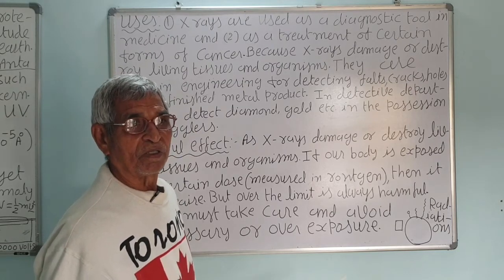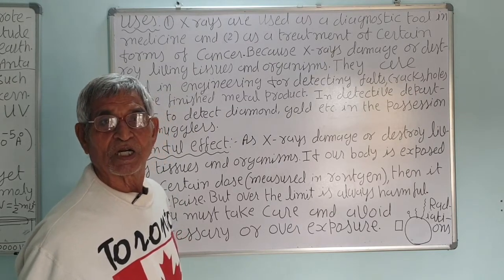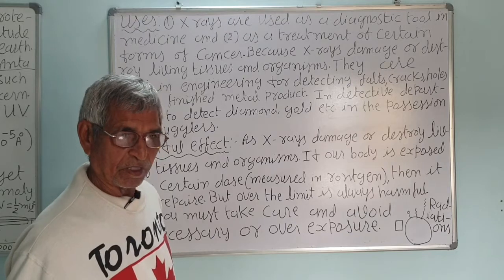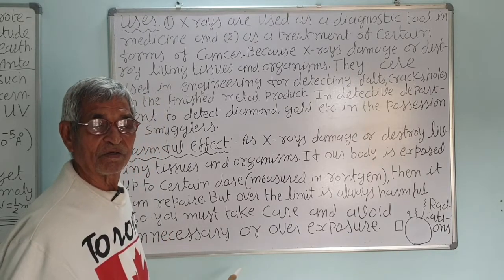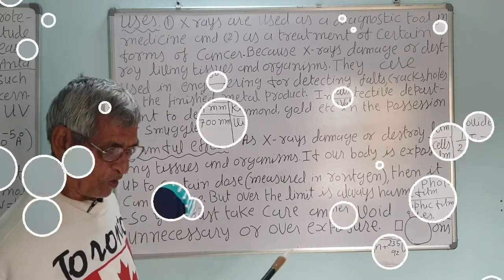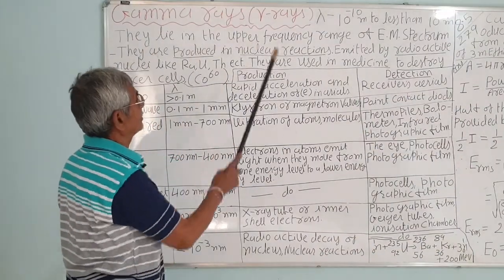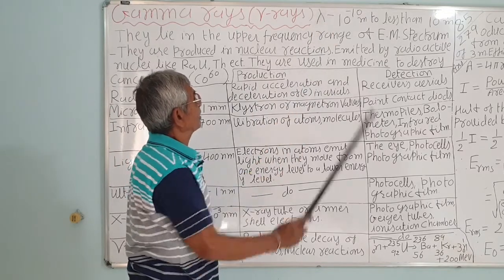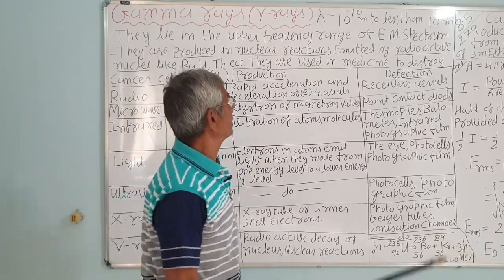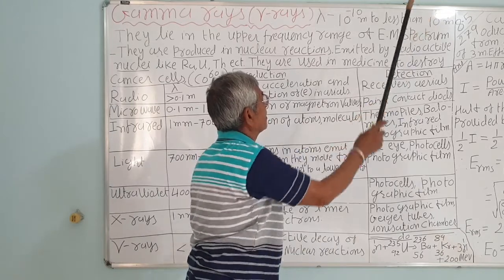Correct? Even pregnant women are not advised to take photographs. Generally doctors refuse, because it has a harmful effect and may damage the infant in the body. The gamma rays: the wavelength of the gamma rays is lambda equal to 10 raised to minus 10 meter to less than 10 raised to minus 14 meter.